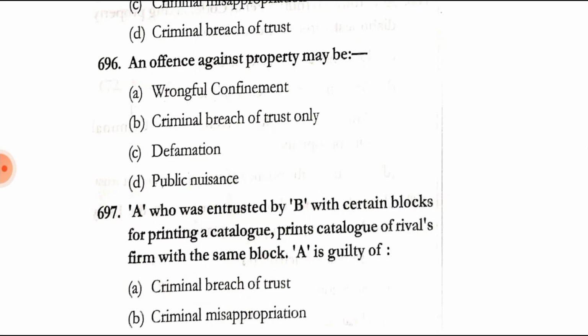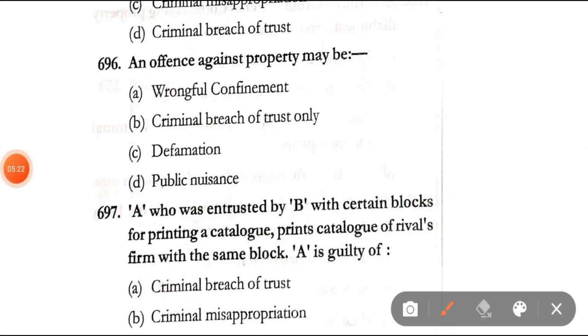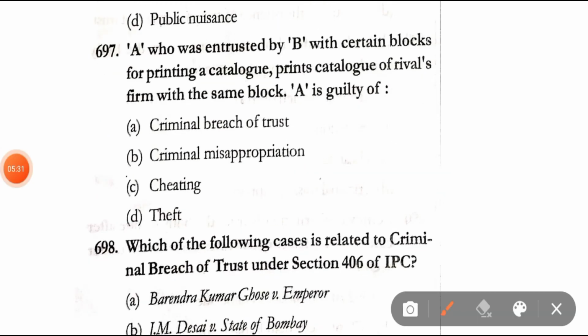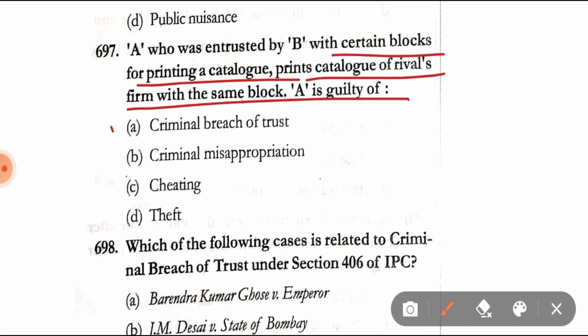Question number 696. An offence against property may be wrongful confinement, criminal breach of trust, defamation, public nuisance. Correct answer is option B, that is criminal breach of trust. Question number 697. A, who was entrusted by B with certain blocks for printing a catalog, prints catalog of rivals firm with the same block. A is guilty of criminal breach of trust.